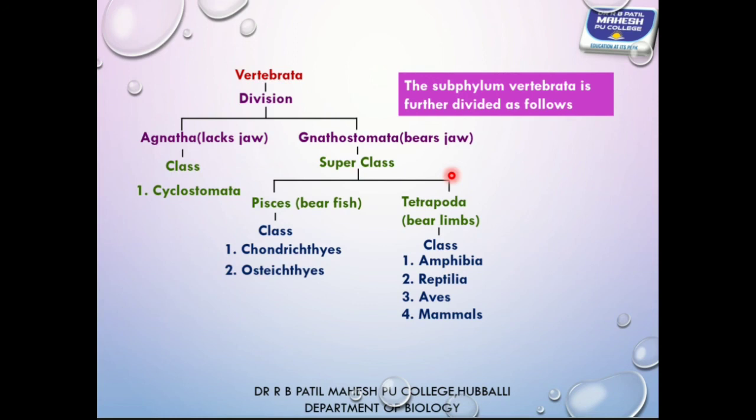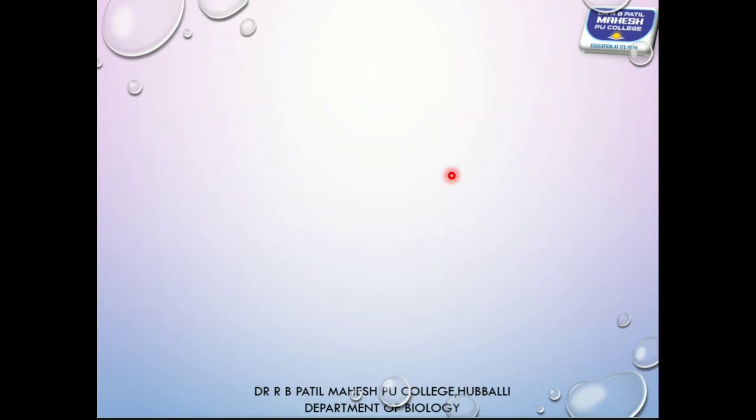So in the two sessions we discussed the outline classification of animal kingdom, right from phylum Porifera to phylum Chordata. They are classified based on the grades of organization, based on the symmetry, based on the germ layers, based on the presence or absence of coelom, and based on the presence or absence of notochord. With this, I'll conclude my session.